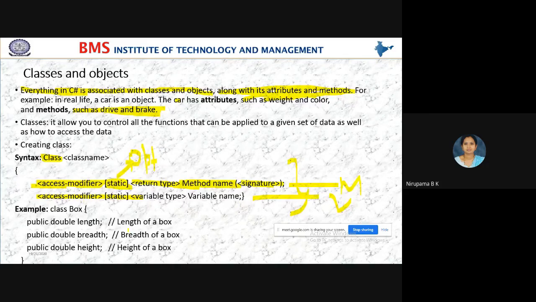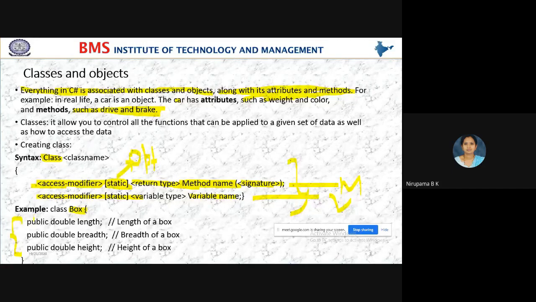So this is a syntax, and this is a small example to demonstrate a declaration of variable in class. Class name is Box, preceded with the class keyword, and it has three variables within this class, which are of access modifier public.